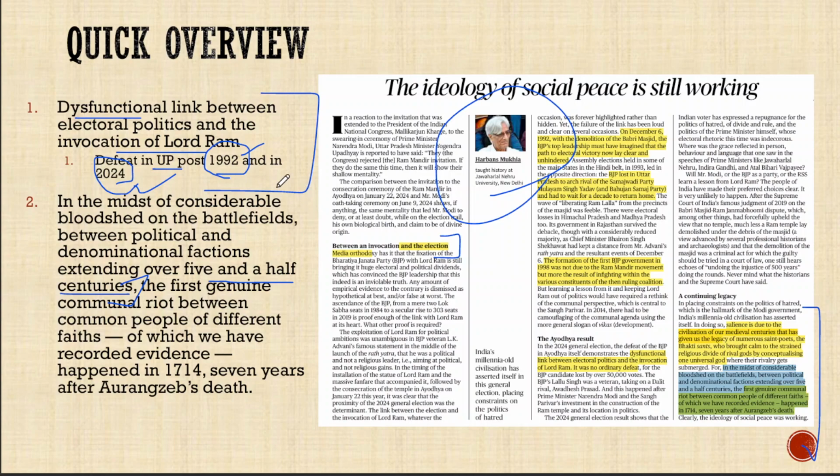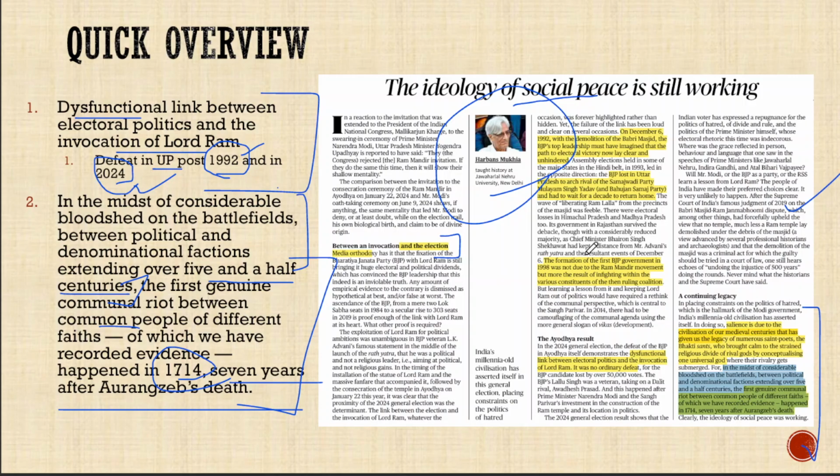He says that throughout this period, there were no communal riots between the common people. So there were clashes between the ruling elites, but something like a communal riot between the common people was recorded for the first time in 1714, which was 7 years after the death of Aurangzeb. So he says that the social fabric led by the common people is always in search of social peace and not in search of communal disharmony. It is the political elite that looks for communal tensions and not the common masses. So that's the argument that the historian makes in this article.